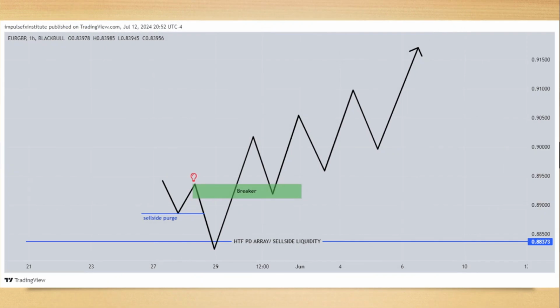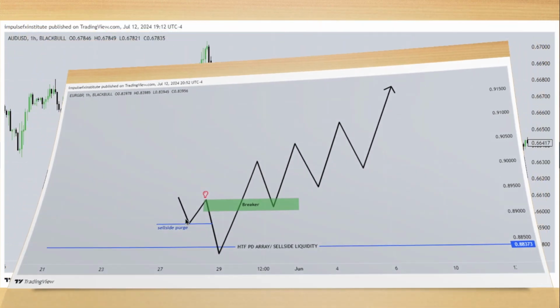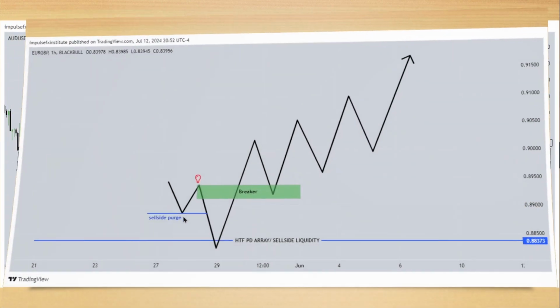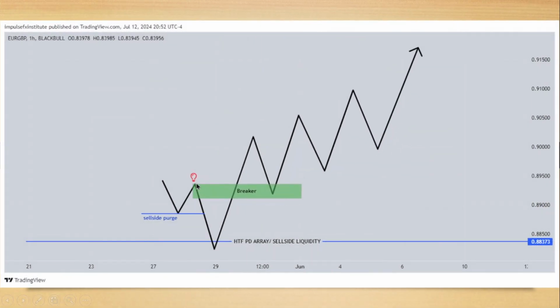So I said, can you see my cursor? All right. So I said a breaker, this is the breaker here, is the last up close candle. If it's a bullish breaker, it is the last up close candle before the raid on these tops here. The last up close candle here before this raid on sell side liquidity and MS shift. So we see a raid on stops, an MS shift.